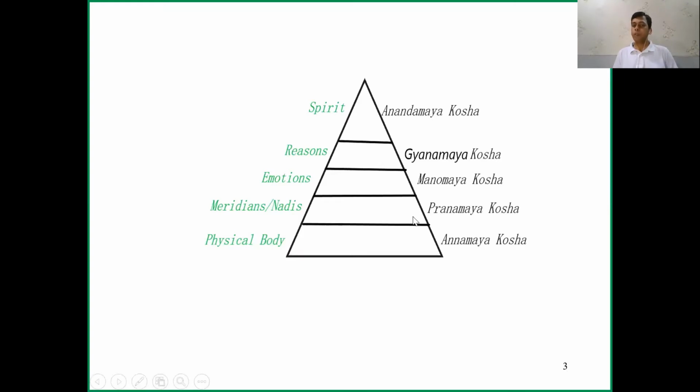We know our body is made up of Panch Tattva, the 5 elements, but the physical body, Annamaya Kosa, is made up of physical things, not metaphysics. So we should know how metaphysics and physics are correlated. This is very important, because we are treating through the energy system, but we should also know how the physical body is working. You will be surprised to know that the physical body can be explained in a detailed way from the energy point of view. We can very much correlate the energy system with the physical body system.